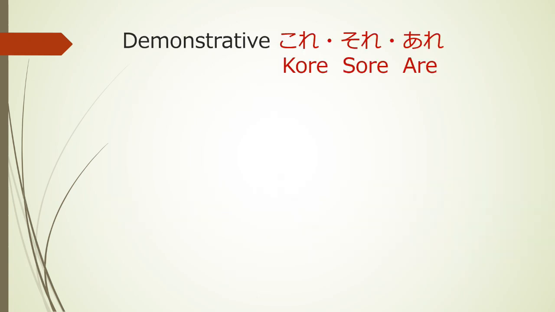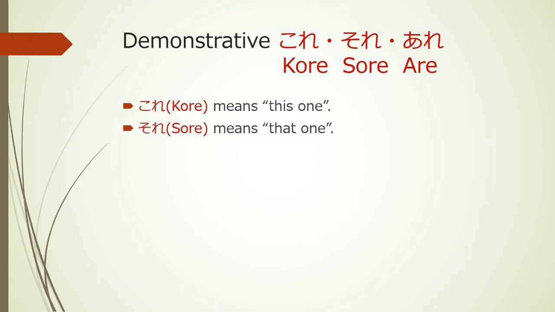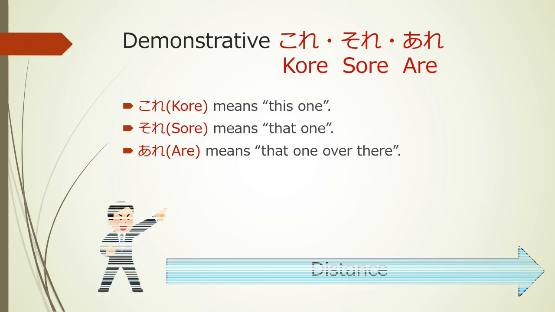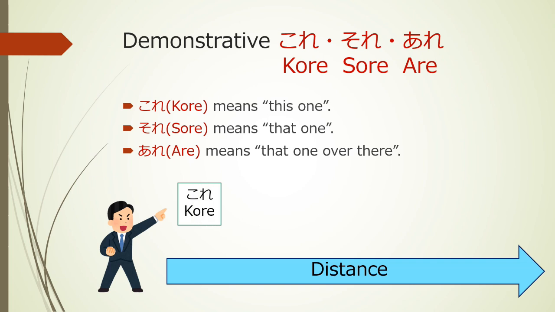Demonstrative これ、それ、あれ。これ means this one. それ means that one. あれ means that one over there. これ、それ、あれ are used according to the distance between the speaker and the object.